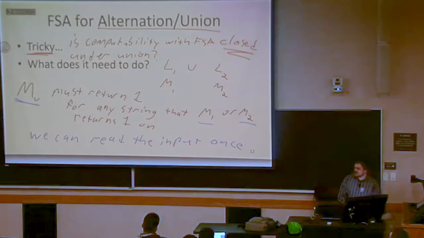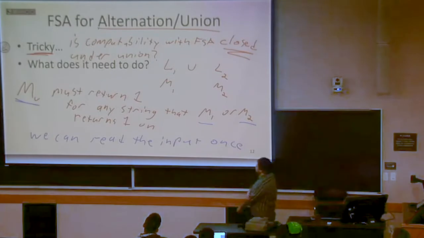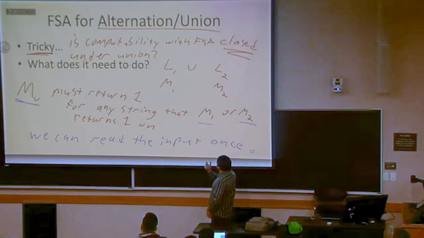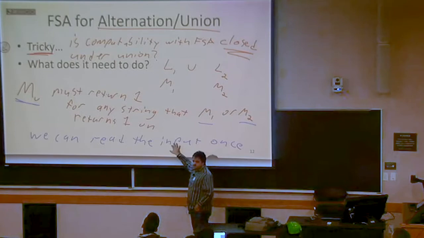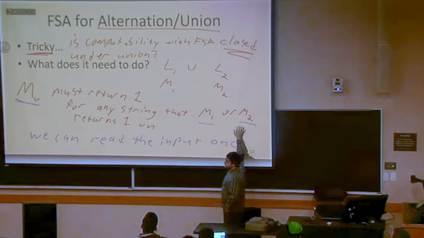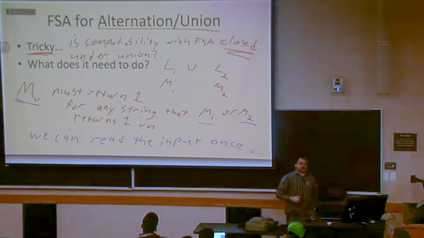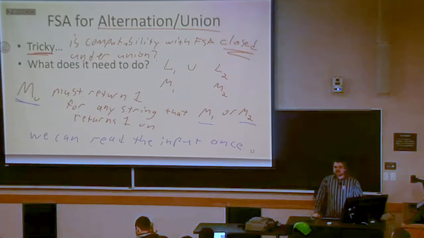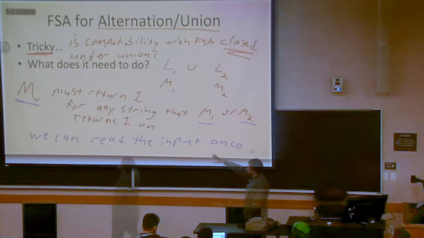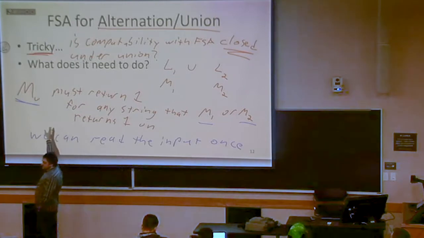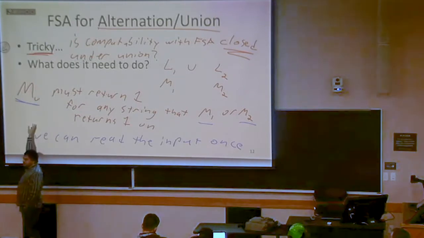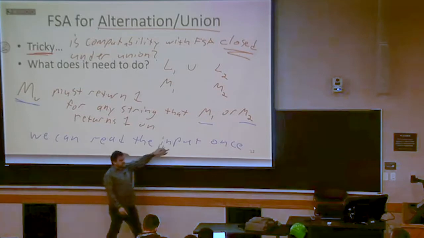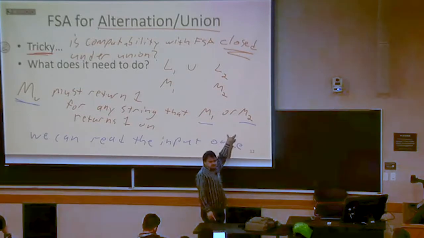This M union that's going to be computing the union of those two languages needs to be able to, by reading the input just once, figure out how both of these other two machines are going to answer. So that's the challenge here. We need to build this new machine M union that will end in a final state for some string whenever either of these two machines did.